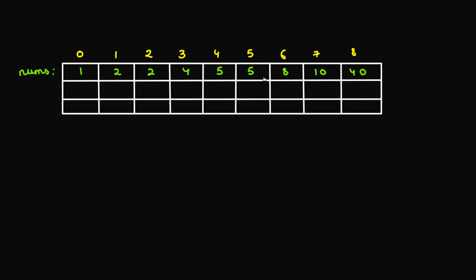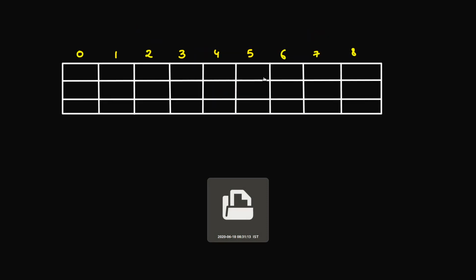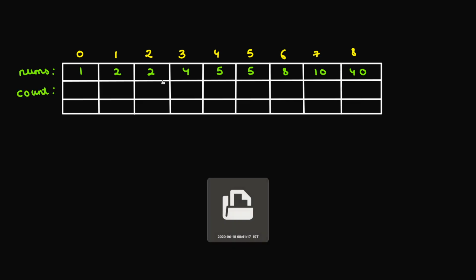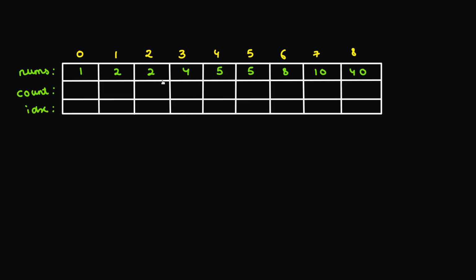Okay, the next step is that we actually need to maintain 2 arrays. The first one is the count, which is this one. So we had the counts for each of the numbers, right? So for this 2, maybe here if you see, the count is going to be 2. For this 2, the count is going to be 3, like that. So we need one more array which will store the count for each of the values that we have, and along with this we need one more array, which is index, which will store from which index am I arriving to the current number, so that I can add that number in the subset that I have.